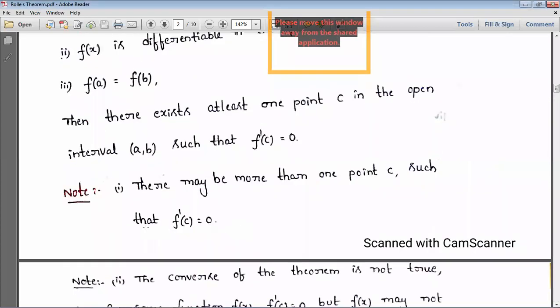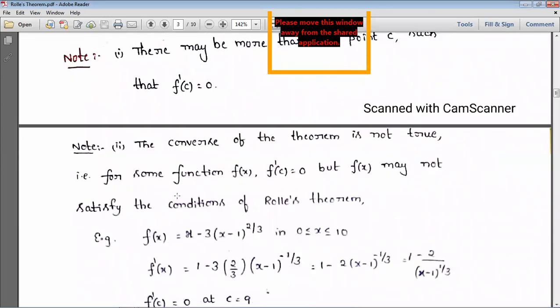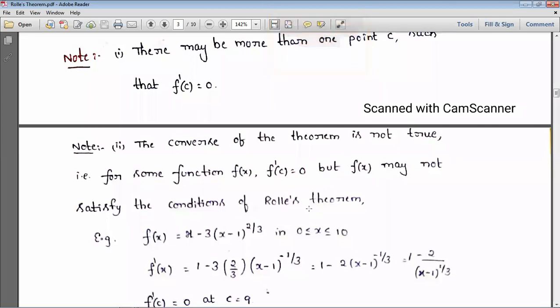Here we wrote that there may be more than one point c such that f'(c) equal to 0. Not only one point, a number of points may exist, but at least one point should be in the interval. Next, the converse of the theorem is not true. That is, for some functions f'(c) equals 0, but f(x) may not satisfy the conditions of Rolle's theorem. It means you can find the derivative and substitute the value, you can get the c value also, but the conditions may not apply.